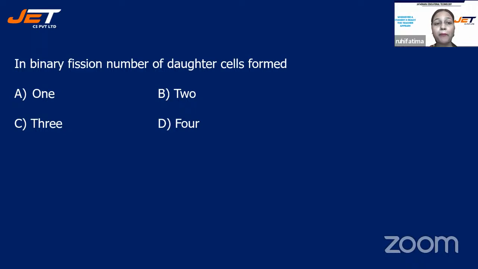They are talking about binary fission: the number of daughter cells formed in binary fission. It's very easy. You all know this answer. All right, time is up. The correct answer for this question is option B, 2. Binary means only 2.